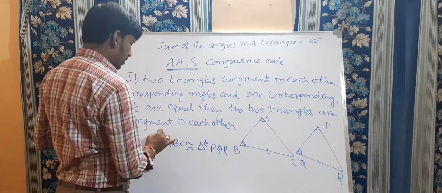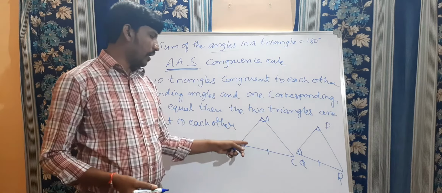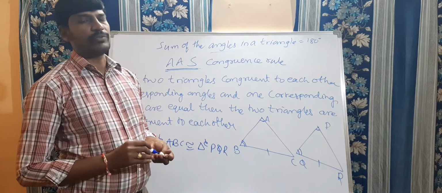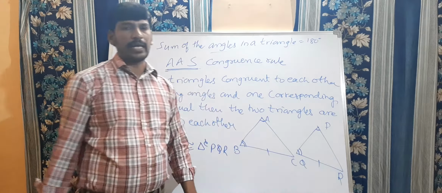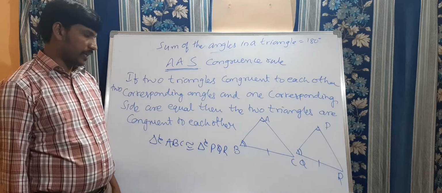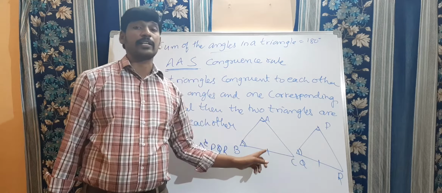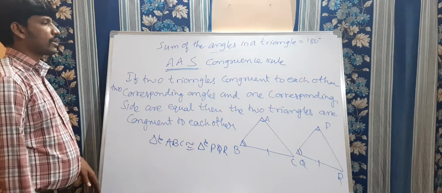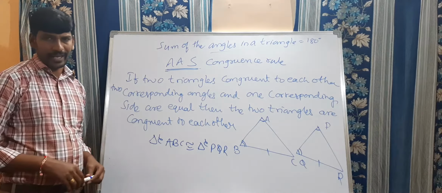In this case, this is a special case by using the sum of the angles in a triangle. If these two angles are equal, I mean angle A equal to angle P, angle B equal to angle Q, then by the angle sum of a triangle, we can find out angle C is equal to angle R. If corresponding angles are equal, then we can say that two triangles are congruent to each other. Any one side, angle, angle, side, right? Compulsory corresponding angles and corresponding side only. Right, my dears? This is one more rule, the AAS congruency rule. So by using this, we are going to solve one example.